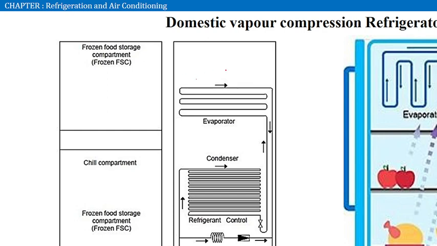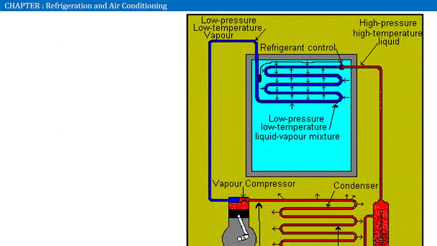So this is the front and this is the back one. Here is the freezer part. In most of our homes we have the freezer. That is the evaporator coil, and then we can see a small bulgy copper-like device, that is the expansion device, and we have the condenser behind the fridge, and we have the compressor. So this is the construction of the domestic vapor compression refrigerator.